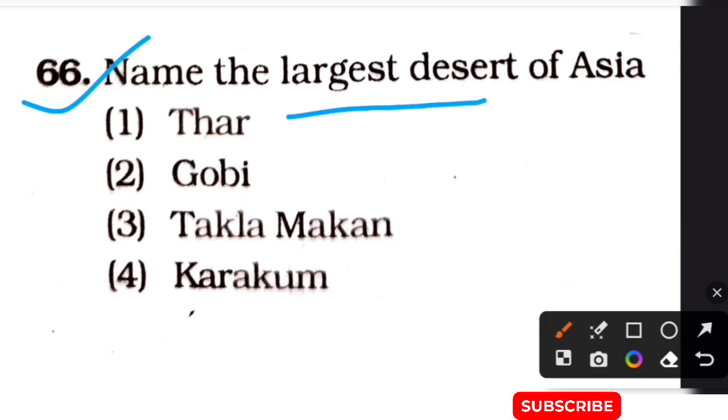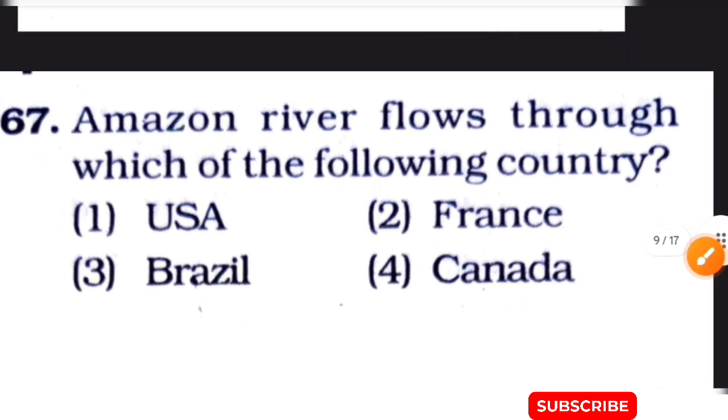Question is: name the largest desert of Asia. The options are option 1, Thar. Option 2, Gobi. Option 3, Taklamakan. Option 4, Karakum. The correct answer of this question is option number 2, Gobi. Next question.